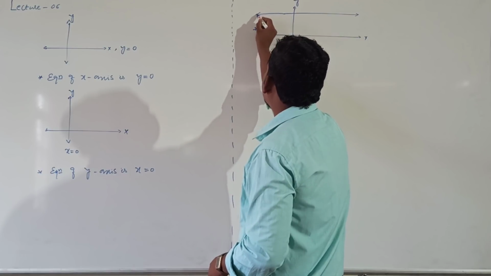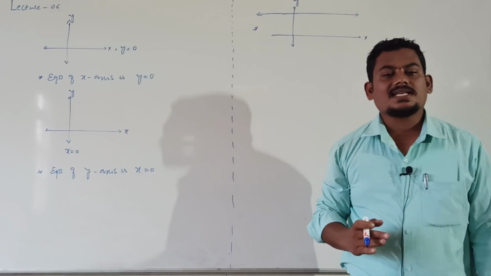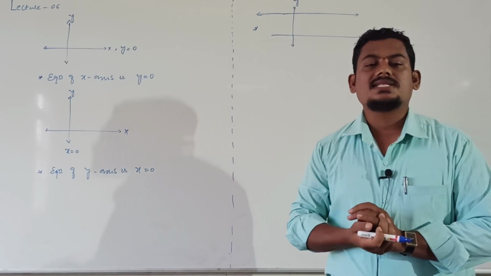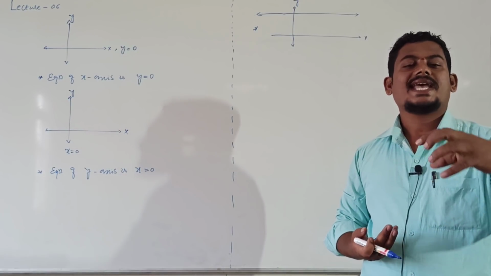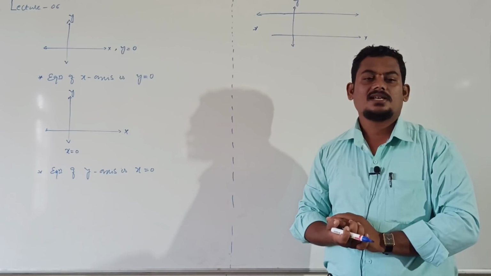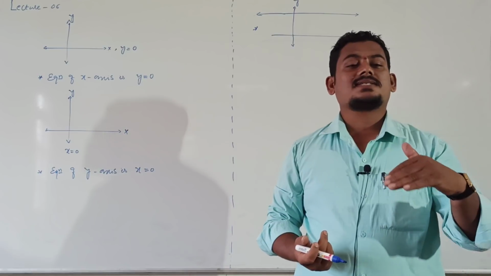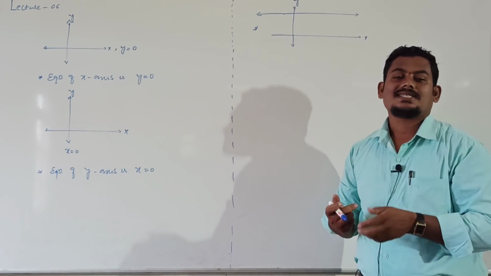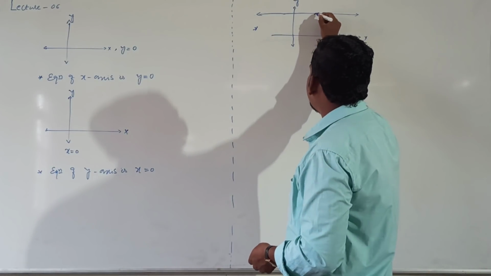Equation of the line parallel to x-axis at a distance a units above the x-axis; clearly this distance is a unit.